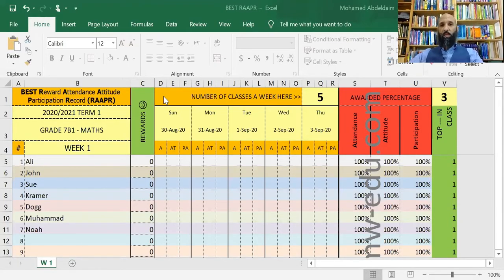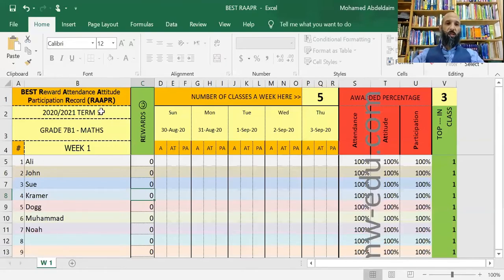Now, let me explain to you how this software works exactly. So here, the software is color-coded to make your life easy. So anything that is in yellow, like bright yellow, is changeable. You can actually go to it and you can change it. So let's go to these bright yellow color areas and see how we can use them.